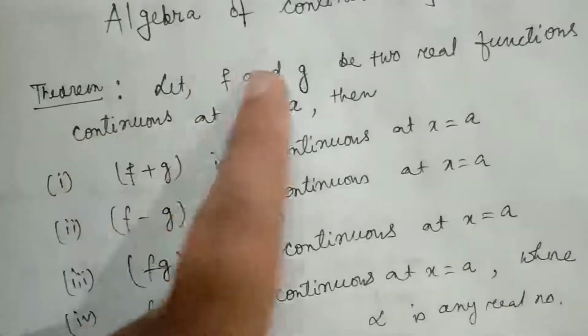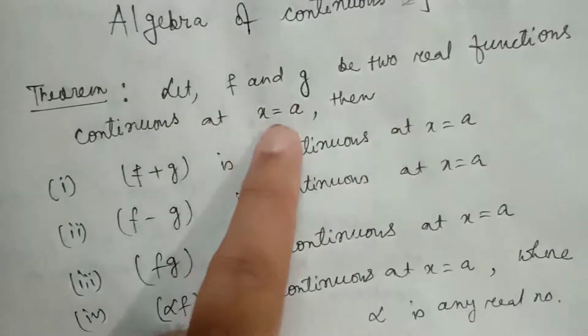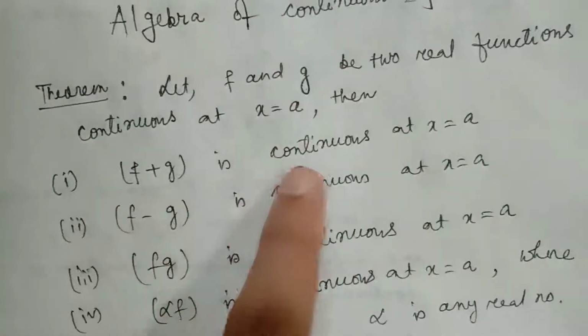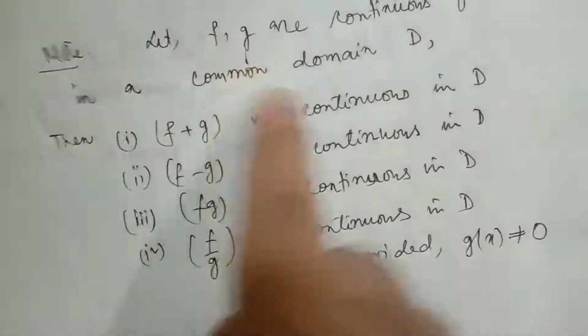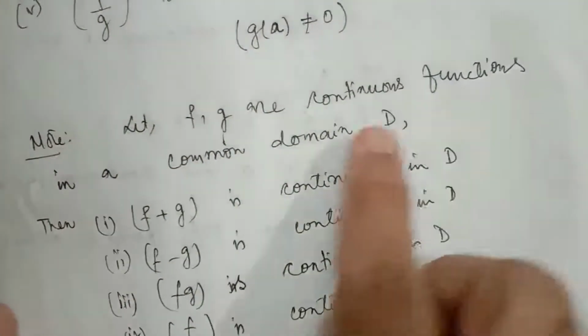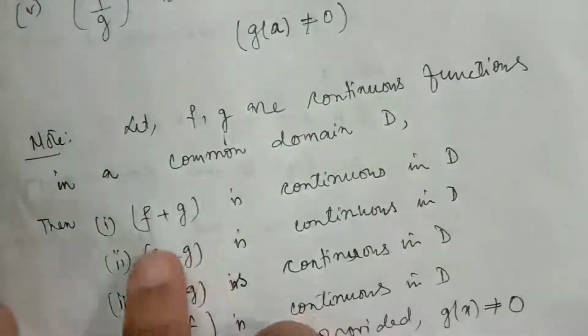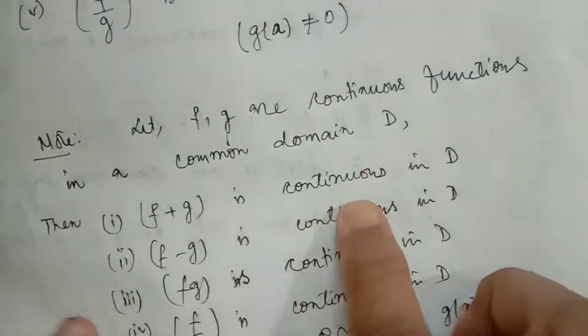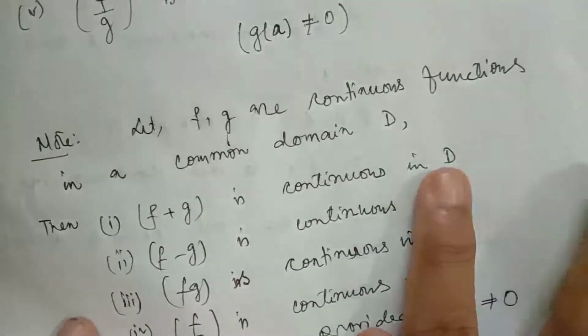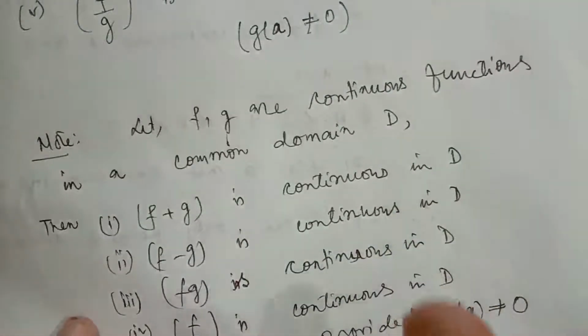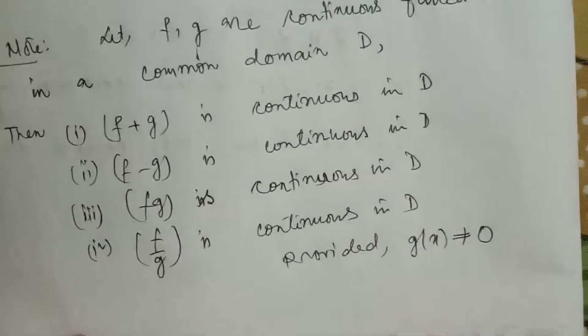Here if f and g are continuous at a particular point, then f plus g is also continuous at that point. And here what I have written, if f and g are continuous in a domain D, in a set D, then f plus g also will be continuous for all points in that set, in the domain D, etcetera.